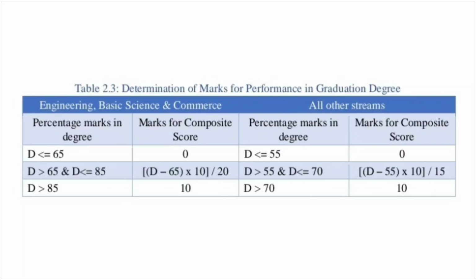Then if we consider the other streams, and your percentage ranges between 55 to 70, then the composite score is calculated as the percentage you have minus 55, into 10, divided by 15. And if your percentage is more than 70, then you will be given 10 points.